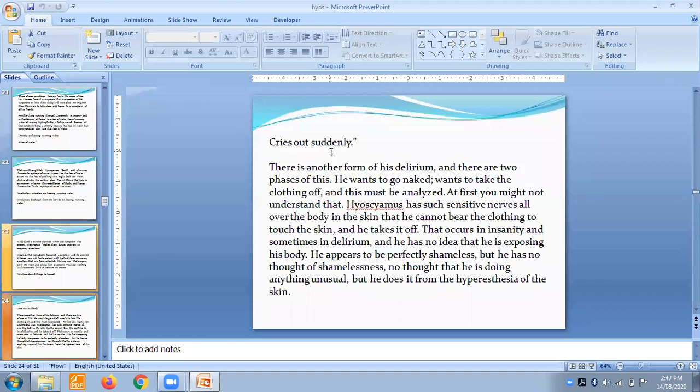He has also no idea that he is exposing his body. He appears to be perfectly shameless, but he has no thought of shamelessness, no thought that he is doing anything unusual, but he does it from the hyperesthesia of the skin. This is a really important part of your Hyoscyamus. These people really want to go naked. They cannot wear clothes because there is hyperesthesia of the skin. The skin becomes so sensitive. They want to take off the clothes and they will not understand what they are doing. You will find them perfectly shameless people. Okay, you will get shamelessness.